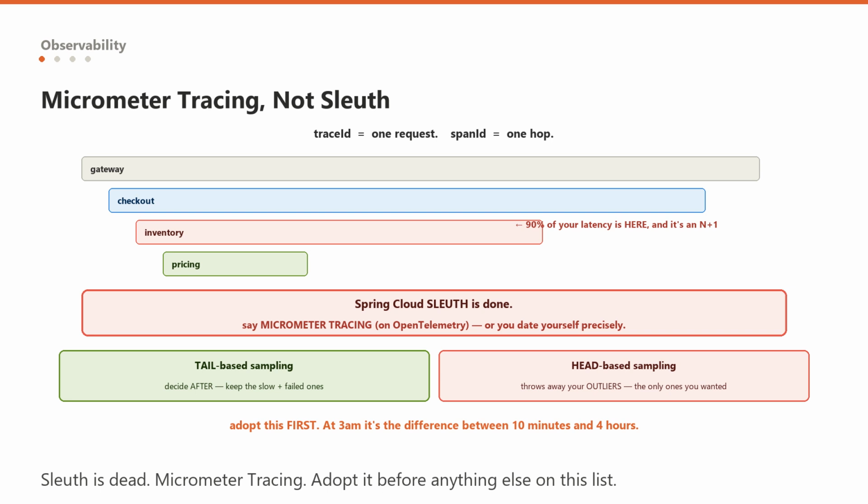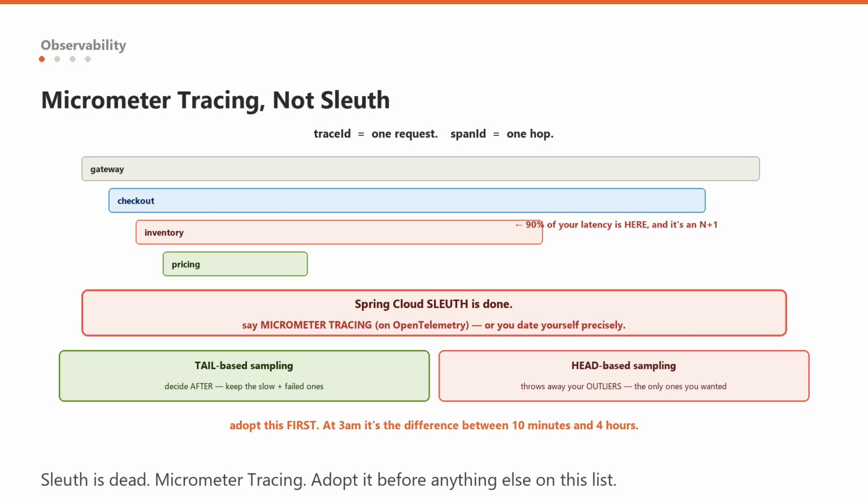This is a genuinely good change, by the way, not churn for its own sake. OpenTelemetry is vendor neutral, so you instrument once and can send to Jaeger, or Zipkin, or Datadog, or Honeycomb, without changing your code. Two practical things.